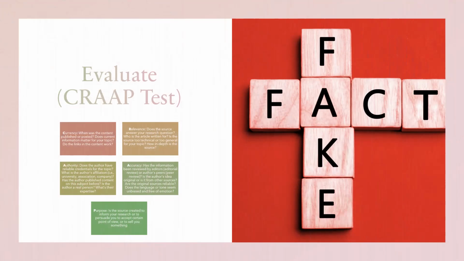So what does it mean to evaluate using the CRAAP test? Number 1, currency. When was the content published or posted? Does current information matter for your topic? Do the links in the content work? Number 2, relevance. When using the source for references, does the source answer your research question? Who is the article written for? Is the source too technical or too general for your topic? How in-depth is the source?